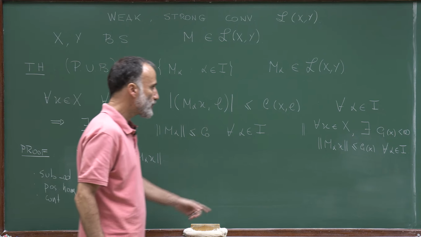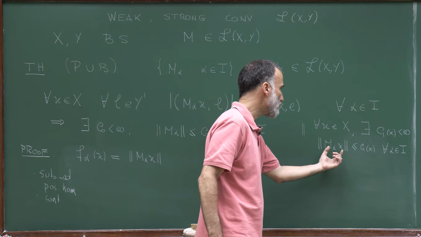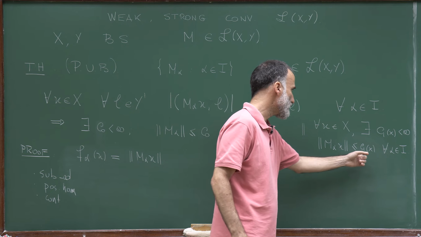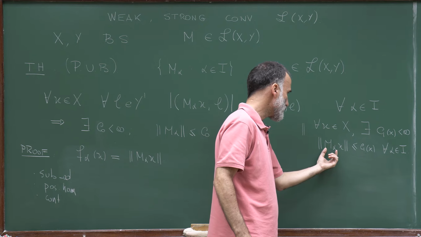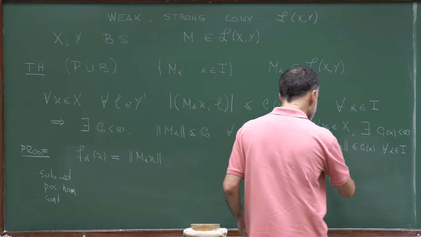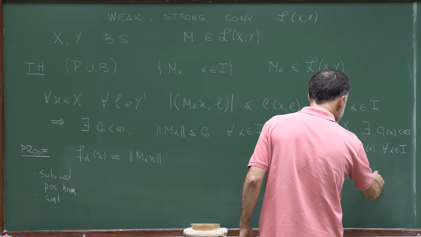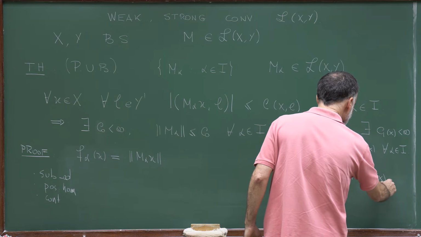And moreover, here we are saying that they are pointwise bounded, so that for any x there is this constant C1 of x, such that f_alpha of x is bounded by C1 of x.